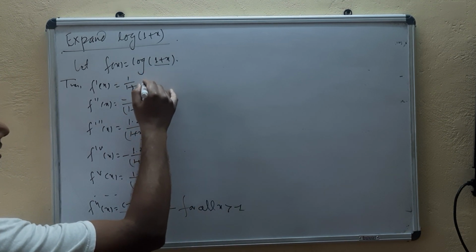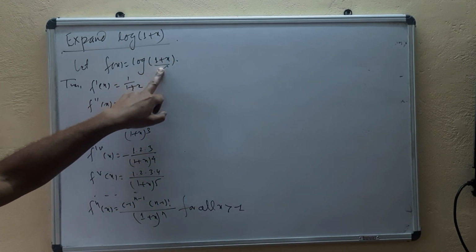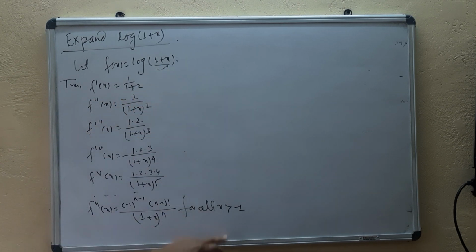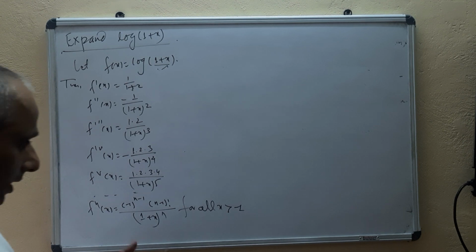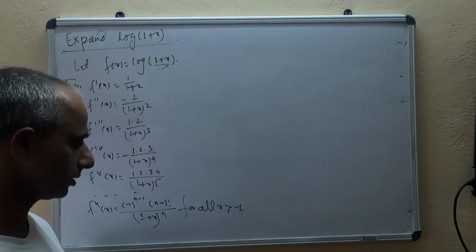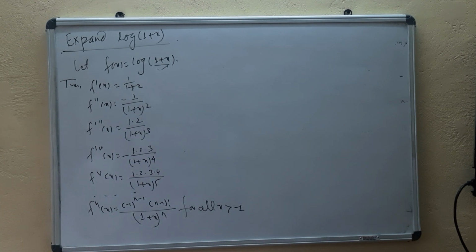Because f(x) is defined when x is greater than minus 1, means x plus 1 is greater than 0, otherwise it will not be defined. So what we do here is we are going to expand about x equal to 0. First we'll go through 0 to 1, and then we'll see minus 1 to 0. That's one.